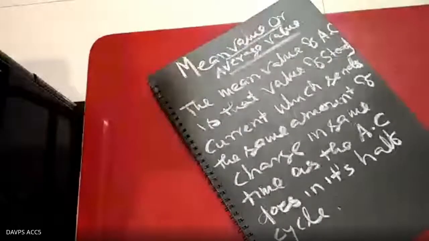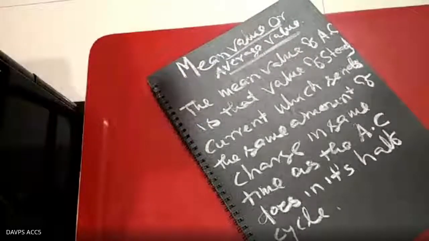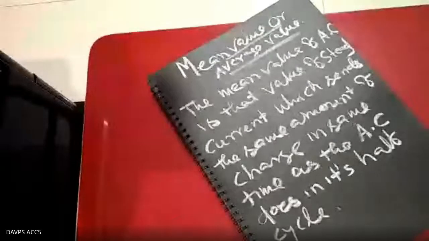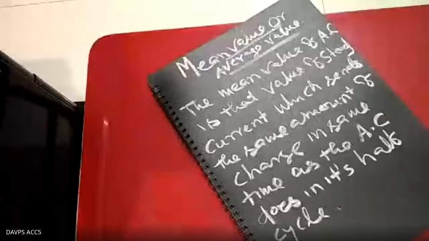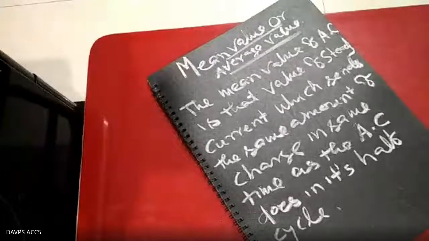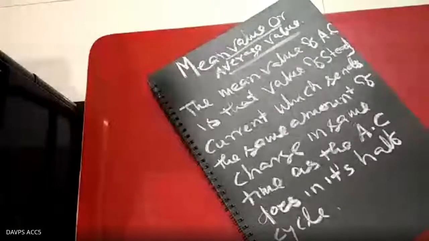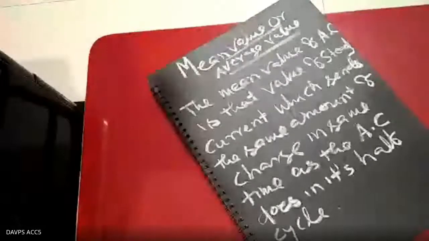Because in the first half cycle, AC sends charge in one direction, and in the second half cycle, it takes it back. The total charge in a complete cycle will be zero.